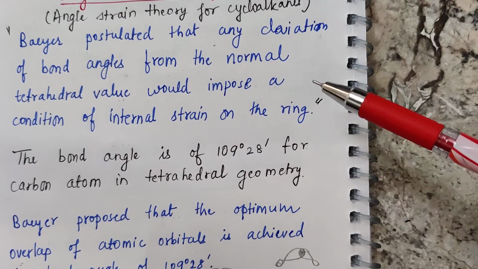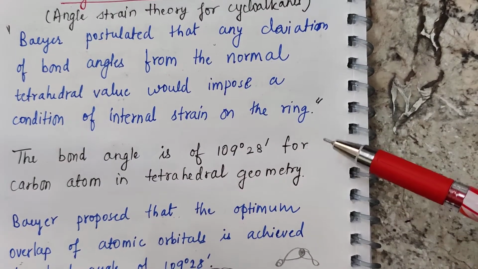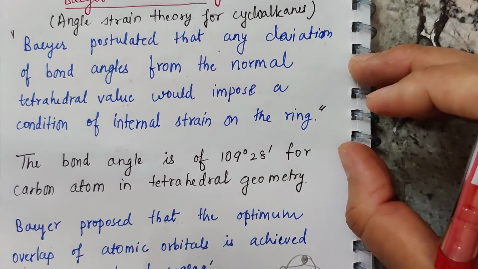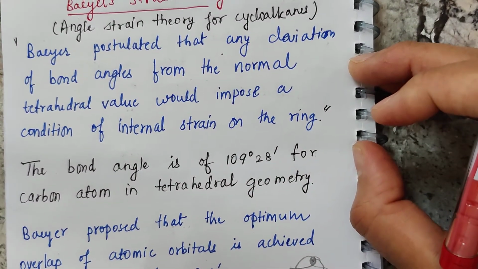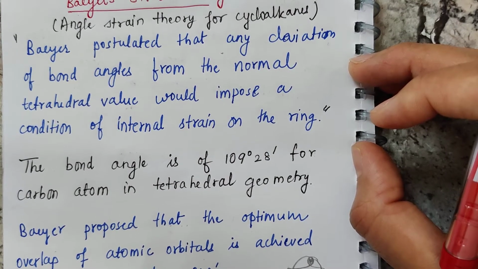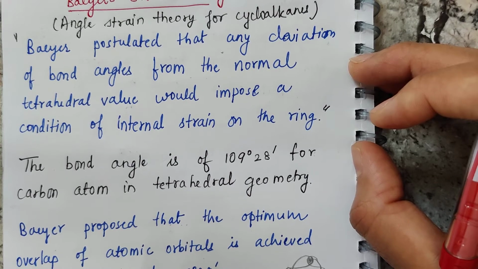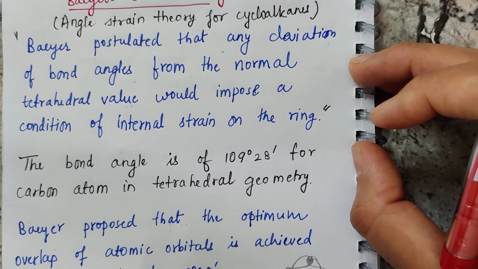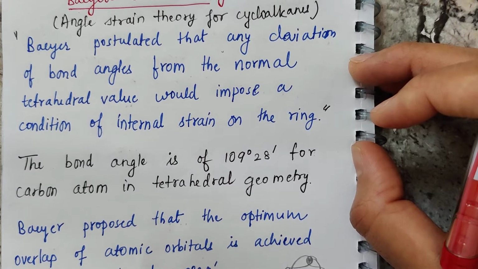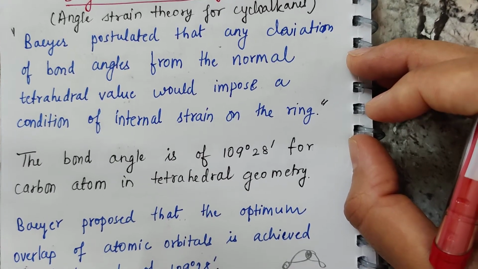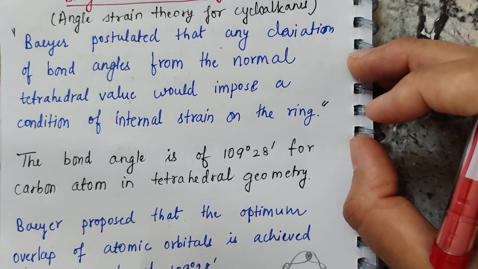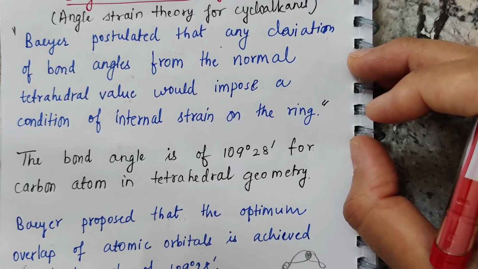So if there is a cycloalkane, a ring structure, and there is a deviation from the normal tetrahedral value of the bond angles, there will be strain. We know that the tetrahedral bond angle is 109 degree 28 minutes. He proposed that any deviation from this value would result in strain on the ring.